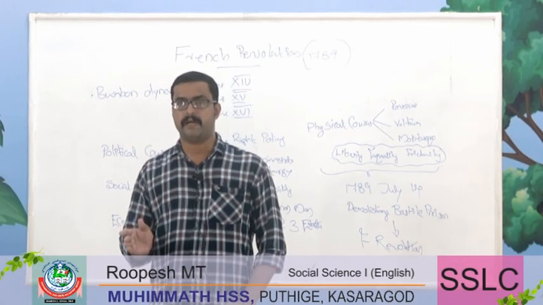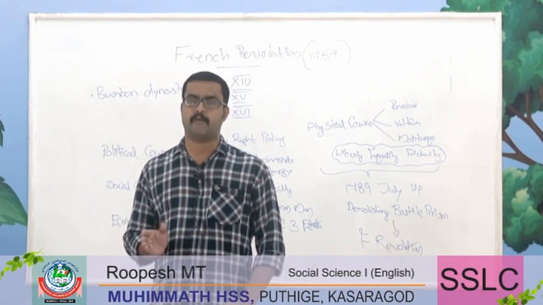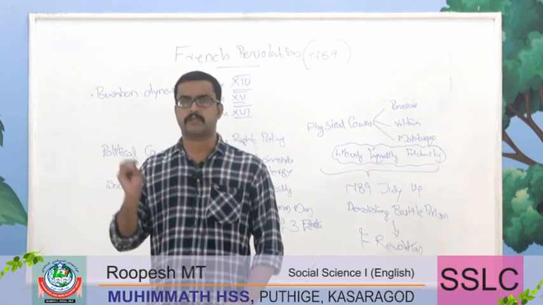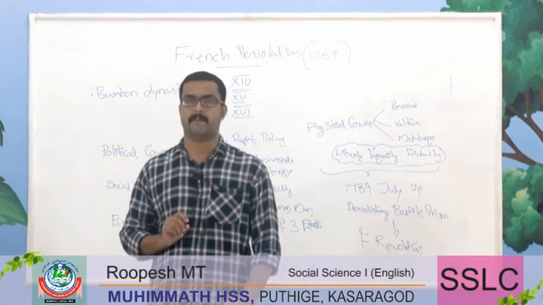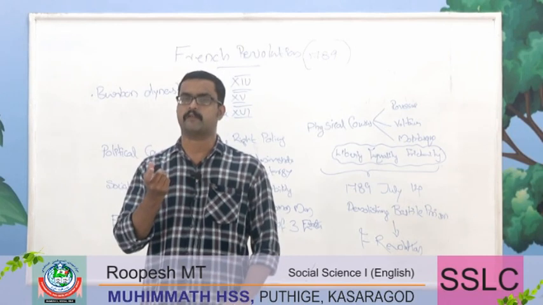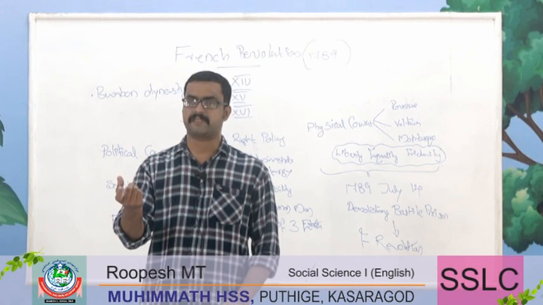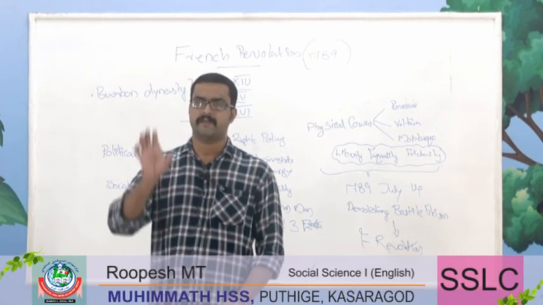Politically and socially, the third estate faced different kinds of problems, and they were waiting for a spark to take arms against the French administration.